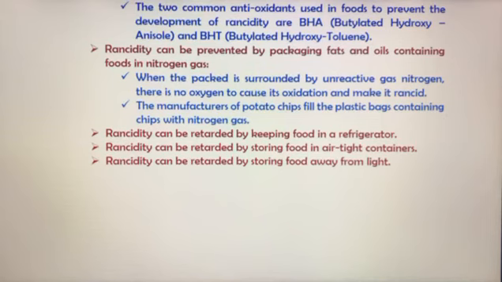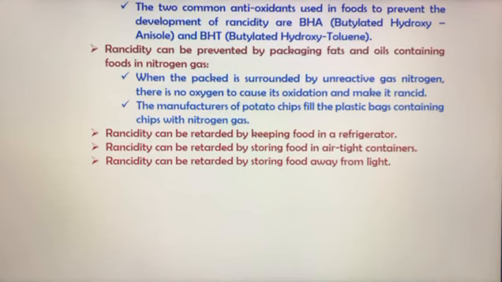Chips are filled in plastic bags containing nitrogen gas. Other methods that we can use to retard, meaning slow down, the process of rancidity: we can keep the food in refrigerators, which we have to do in summer. The next method is to store the food in airtight containers.